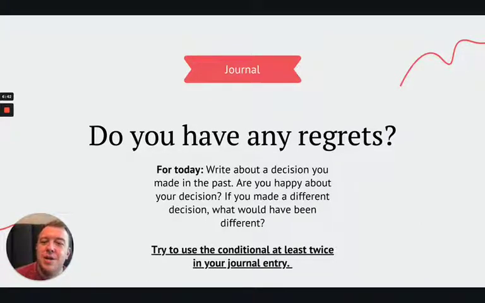So try to use the conditional at least twice in this journal entry. Okay, a little hint here is that it's really useful to talk about decisions or actions that might have happened or you imagine could have happened but did not. Okay, so try that out, take a few minutes to write, and I will see you next time.